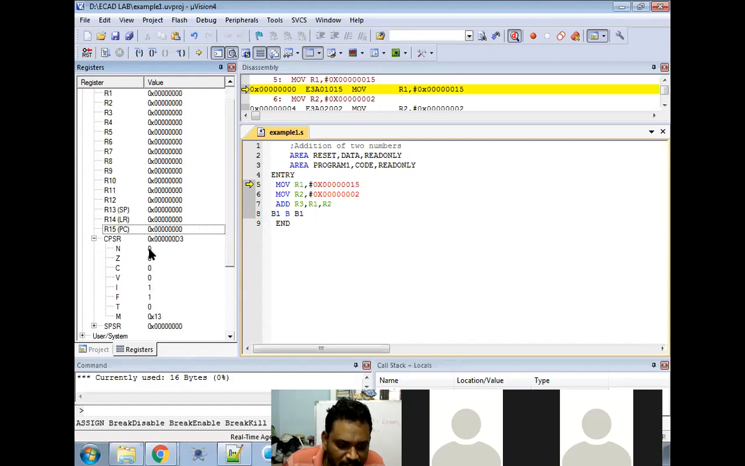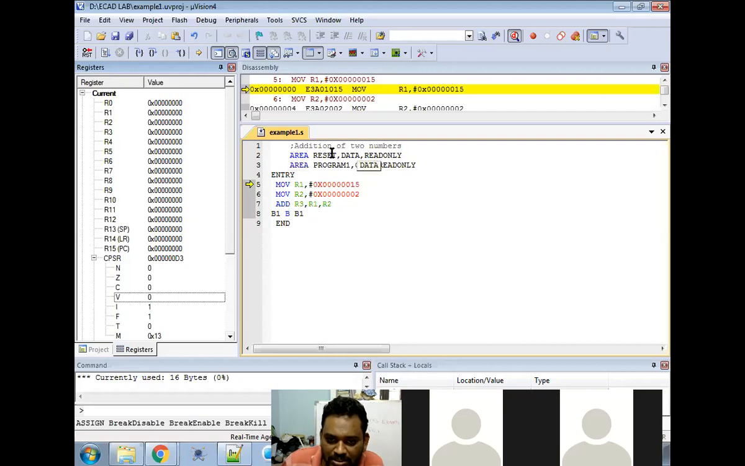In CPSR, what is there? The last 4 bits, that is N, Z, C, V. These are bits 31, 30, 29 and 28. These 4 bits are related to the flags. These flags are already in reset position because I did a reset. Whenever I reset all these, automatically they are 0. That means they are not in active mode. Now this is the initial stage.